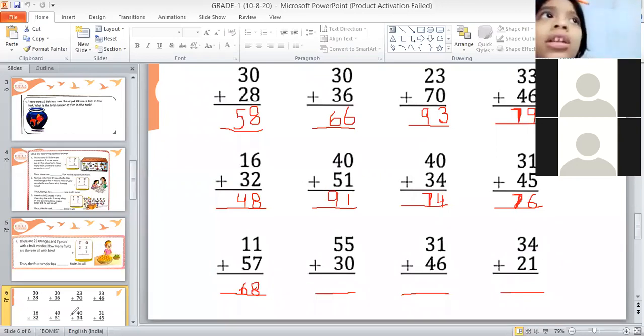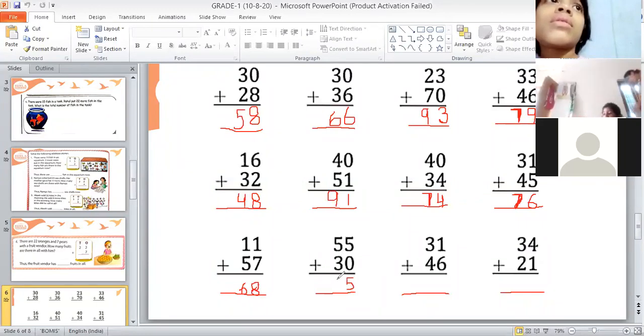So question is, children, 55 plus 30. Okay, Ayansh, now tell me 5 plus 0, how much? 5. Yes, children, if you are adding 0 to any number, that number will not change. So 5 plus 0 is 5. Very good. And 5 plus 3, how much?